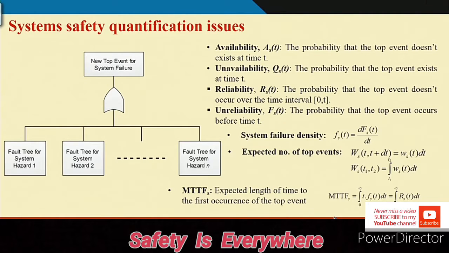Now let us spend some time on what the issues are that are important for system safety quantification. If you recall the fault tree and finally the cut sets, different kinds of hazards, alone or in combination with different events, lead to the top event.